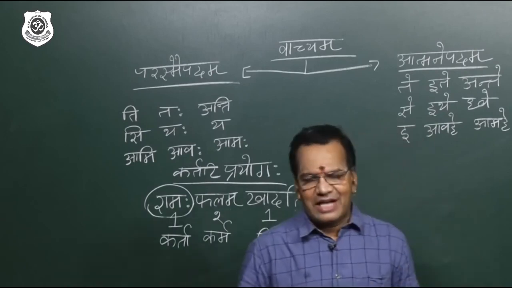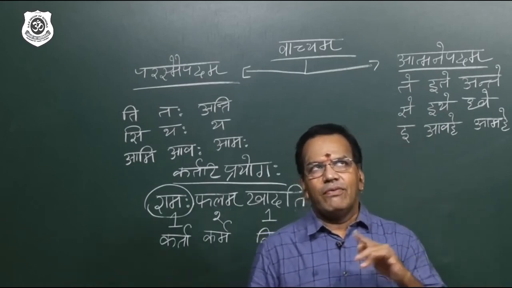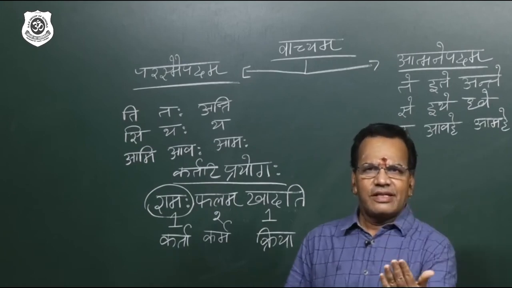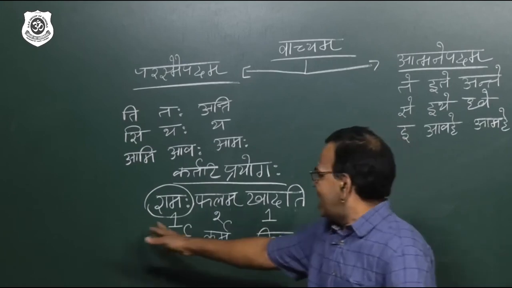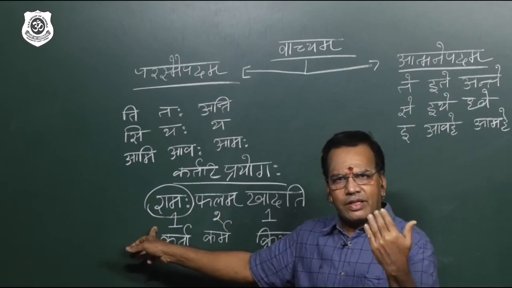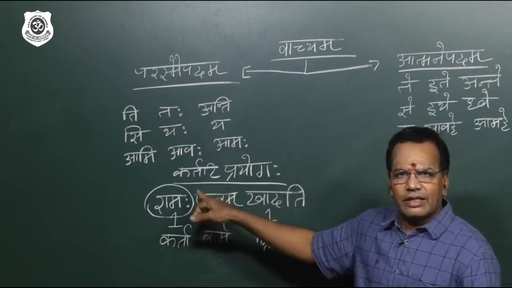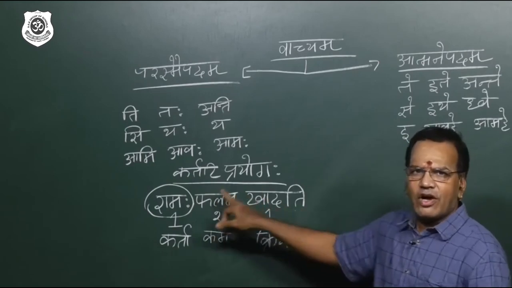1, 2, 1 active; 3, 1, 1 passive. Very simple. 3 means change the subject. In active voice, whichever is the subject, convert into 3. In active voice, whichever is the object, convert into 1. And the verb reacts according to this.